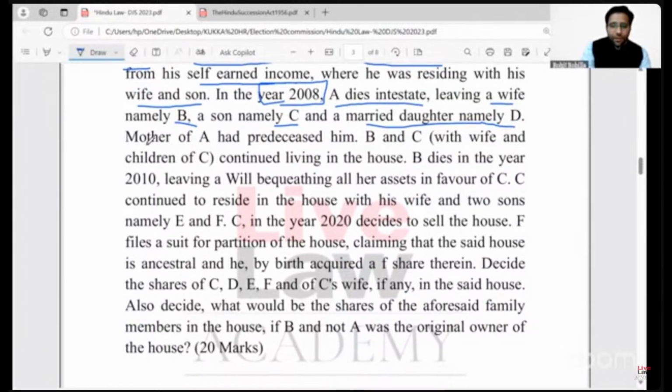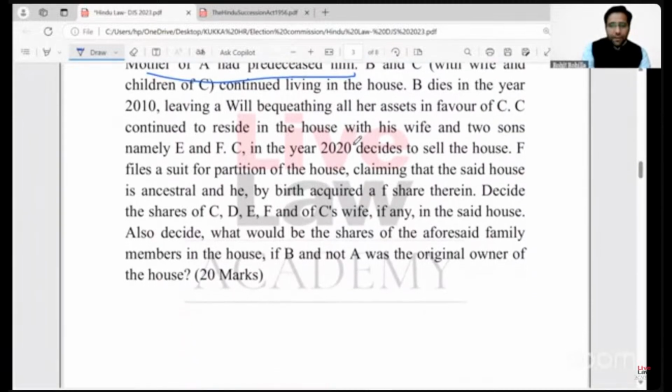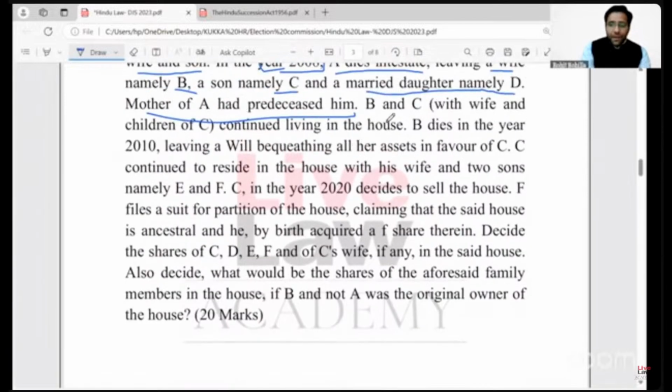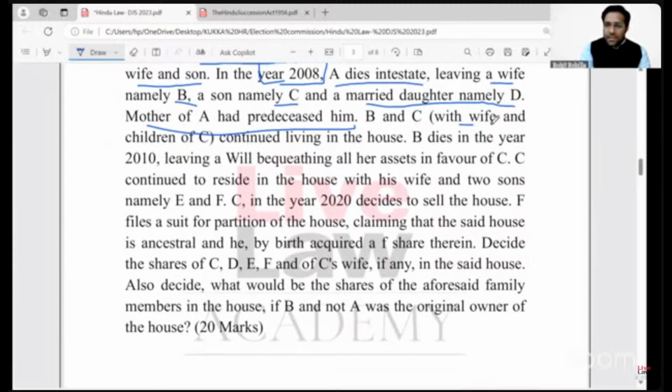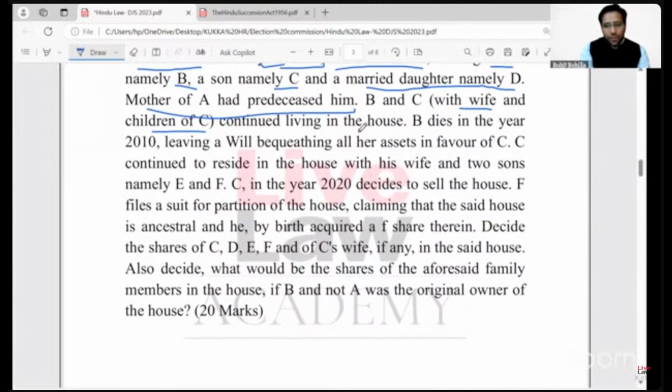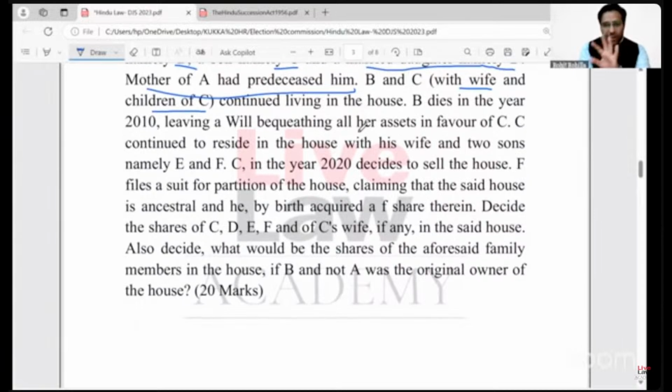One another fact is also given here. Mother of A had predeceased him, right? Then B and C, that is the wife and A's son, along with wife and children of A's son, that is, children of C, continued living in the house. After his death, they continued to live in the house: the wife, the son, and wife and children of the son. Right? All these people were continuously living after his death in the same house.